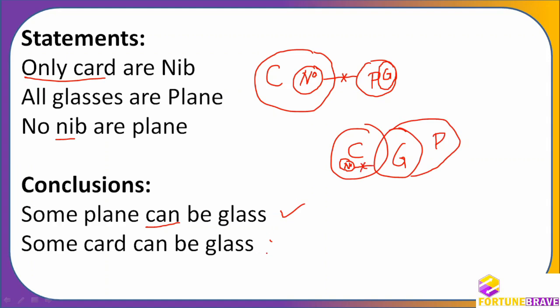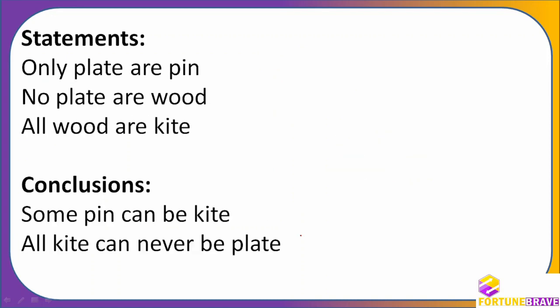So whenever a possibility case is there and you draw, and if you can put all the statements correctly without any change, and no contradiction is there, then it will follow. So again, possibility case, here it follows. Both will follow in this case. Only plate or pin. So this question we are going to solve now.